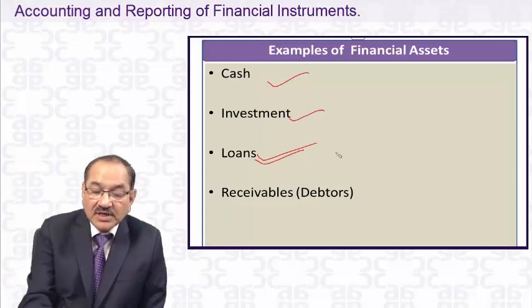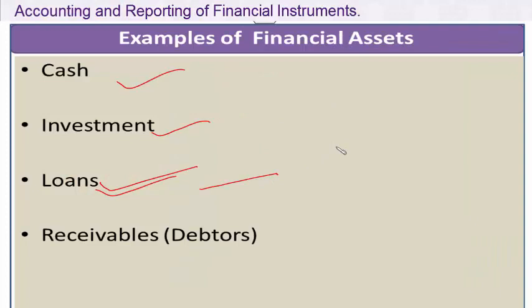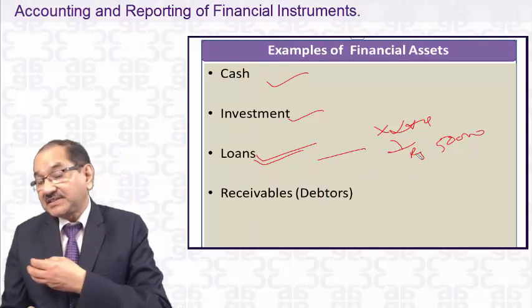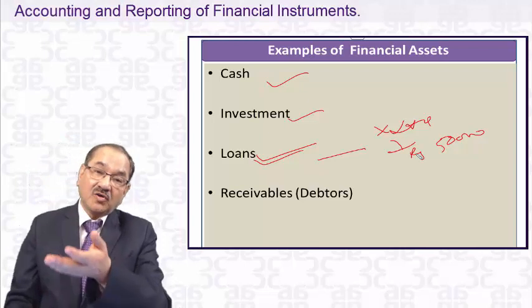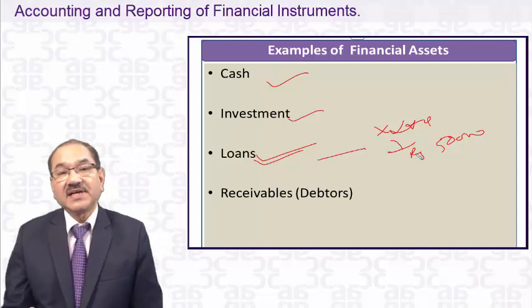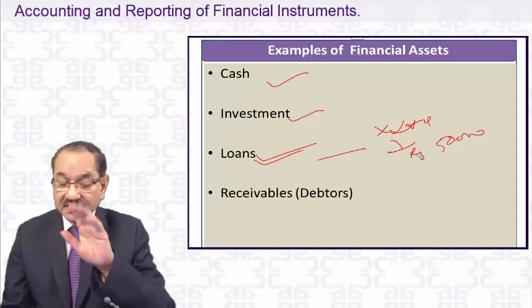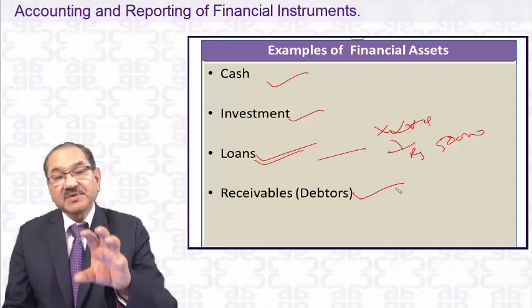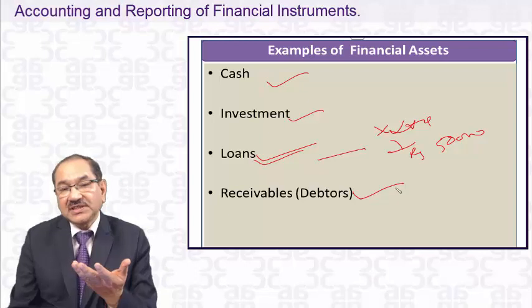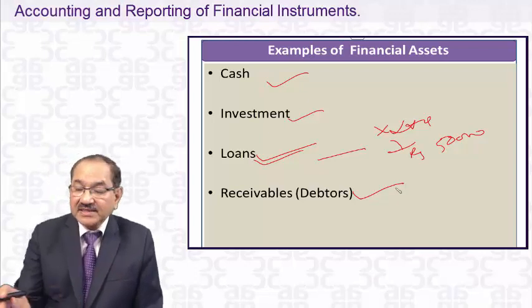Now take a case of a loan. If the company has given a loan to anybody, say X Limited has given a loan of 50,000 rupees to its employees, then X Limited has a contractual right to receive back this 50,000, maybe along with interest at 8% or 10%. So it's a contractual right to receive cash, and that comes within the definition of financial assets. So loan is a financial asset that way. Receivables, as I already explained, carry a contractual right to receive cash from the debtors, so they are financial assets. So these are the financial assets in this case.